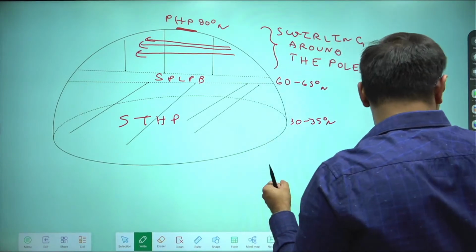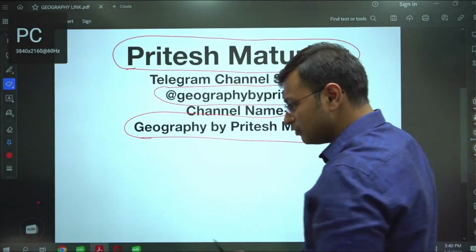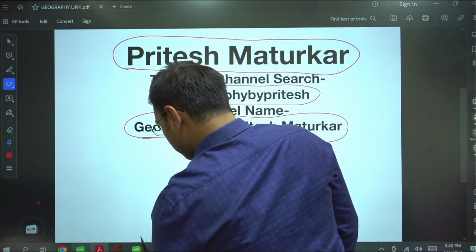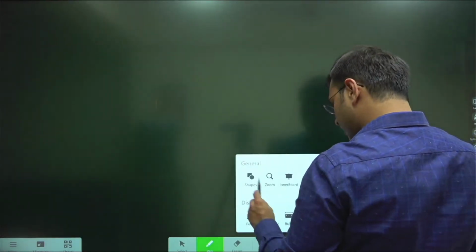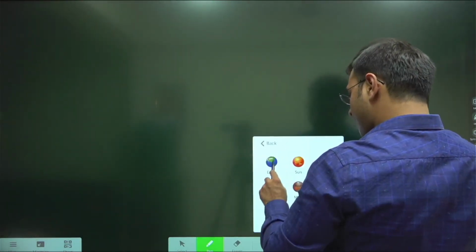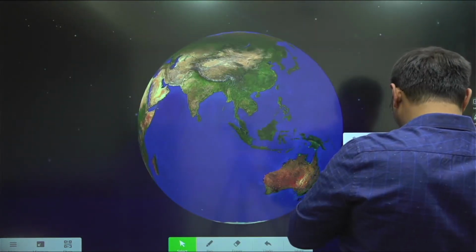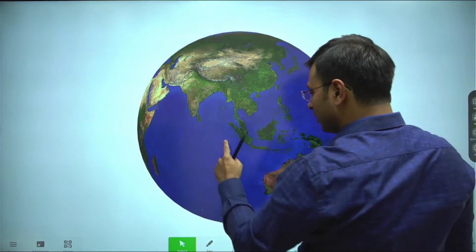So let us use maps too, so that you get a crystal clear view. What do you mean by this polar vortex? Let me open up the earth for you all, and discuss what is meant by polar vortex.